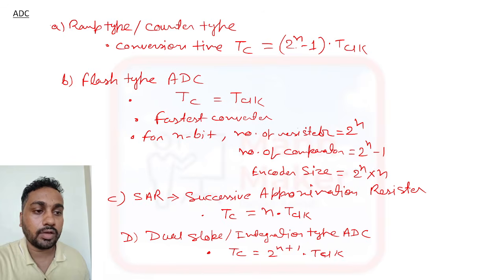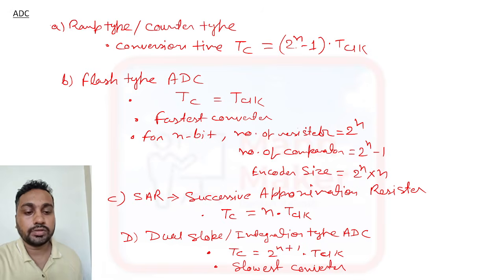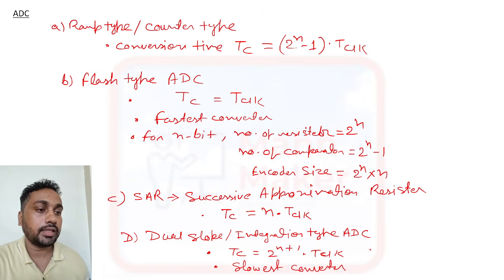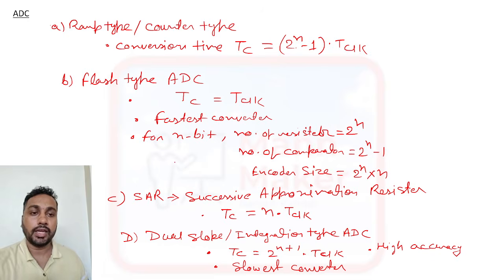This is the formula for conversion time. It is the slowest converter, but it will give high accuracy. Just remember these points about ADC.